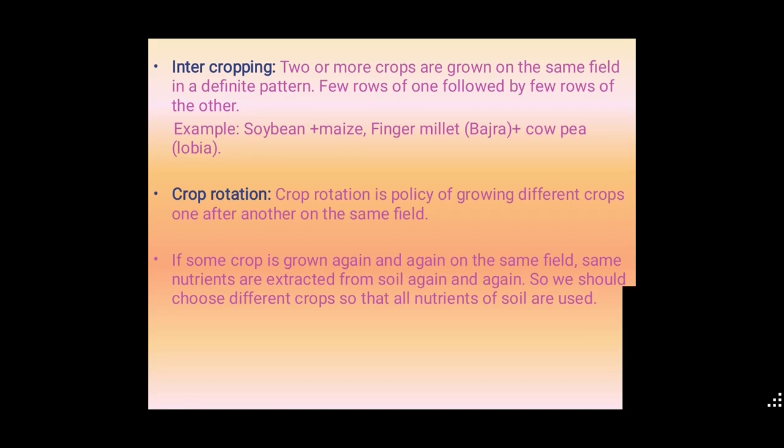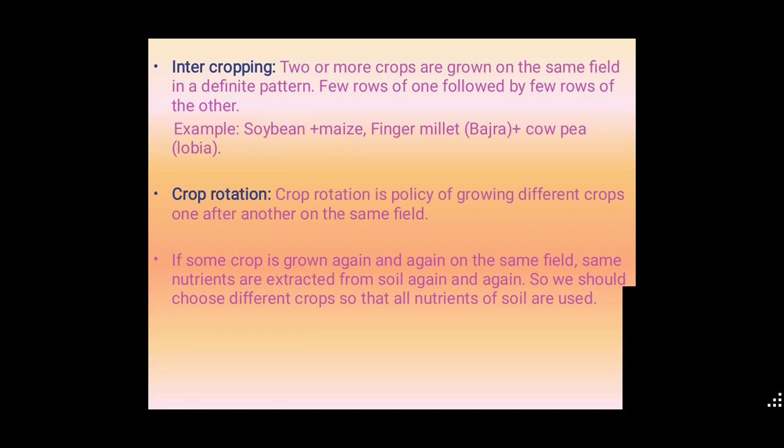If some crop is grown again and again on the same field, the same nutrients are extracted from the soil again and again. If we are using the same crop in the same area again and again, the same nutrients are extracted from the soil. That is one limitation of crop rotation. When we use the same crop, the nutrients become less.